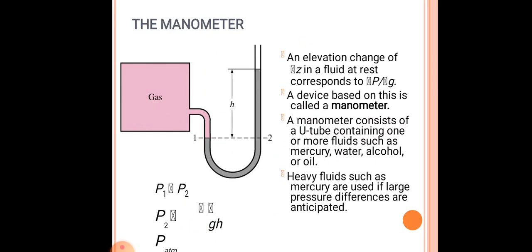We can get each and every measurement of all the fluids. Heavy fluids such as mercury are used if large pressure differences are anticipated.